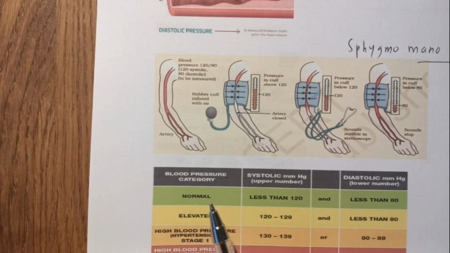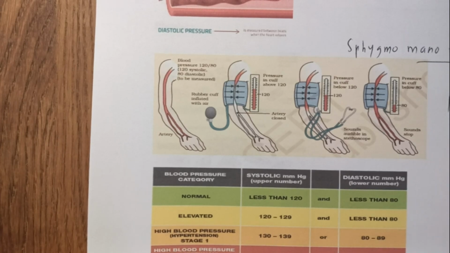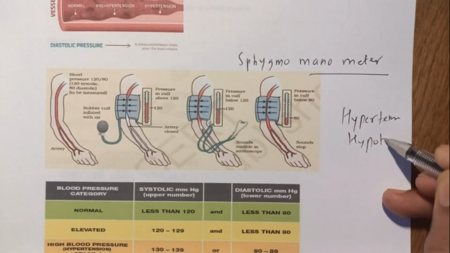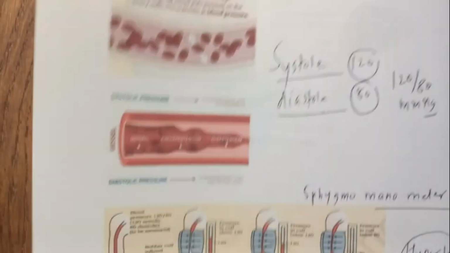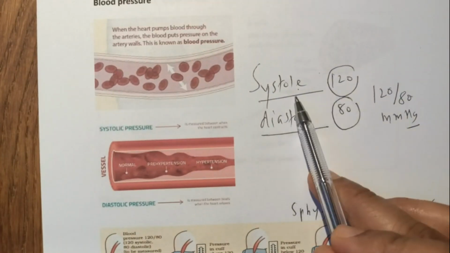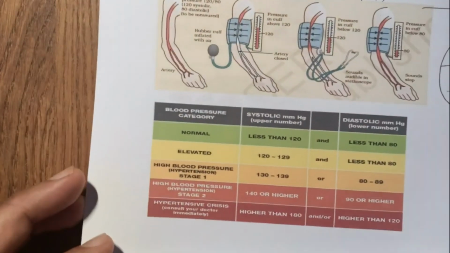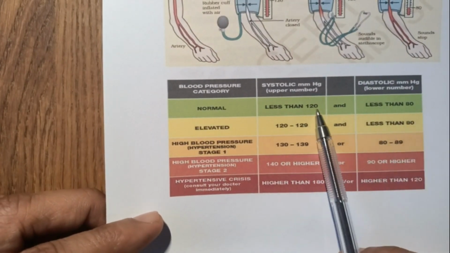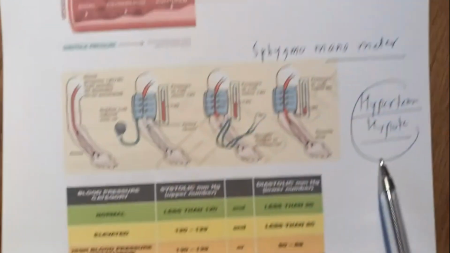Blood pressure higher than normal is called hypertension, and lower than normal is called hypotension. So hyper is a high blood pressure, hypo is a low blood pressure. And remember, the upper blood pressure is called systolic blood pressure, the lower blood pressure is called diastolic blood pressure. Now the normal range, as I said, is considered to be below 120 and 80. And if it is increased higher, then it is called hypertension.